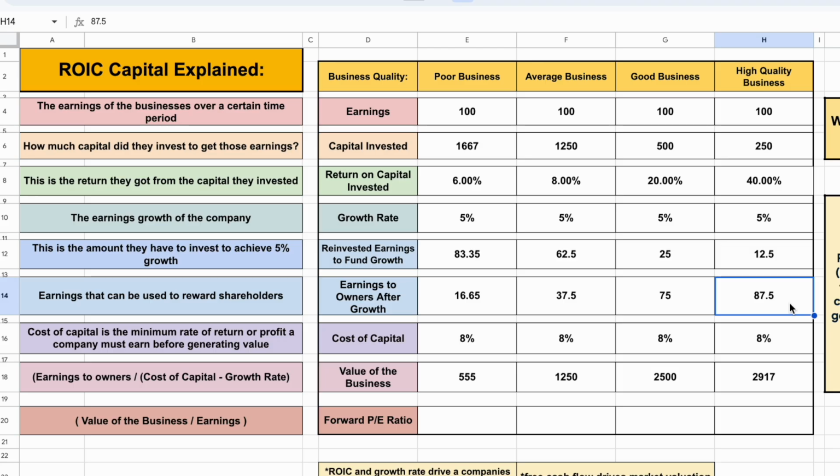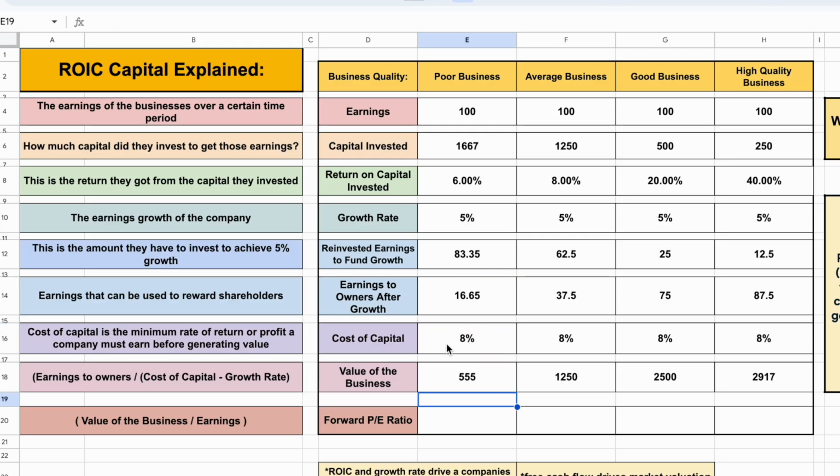So what we need to look at now is the cost of capital, and we'll assume for all 4 of these companies it's 8%. Now, cost of capital is the minimum rate of return or profit a company must earn before generating value. So in order to calculate the value of the business, we take the earnings to owners and divide it by the cost of capital minus the growth rate. So let's look and see how this is calculated. If I delete this, we'll do equals, and in parentheses, we want to take the earnings to owners after growth and divide that. And in parentheses, we're going to take our cost of capital, which is 8%, and subtract out our growth rate and hit enter.